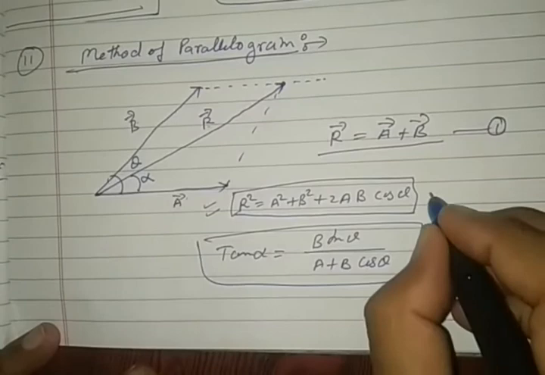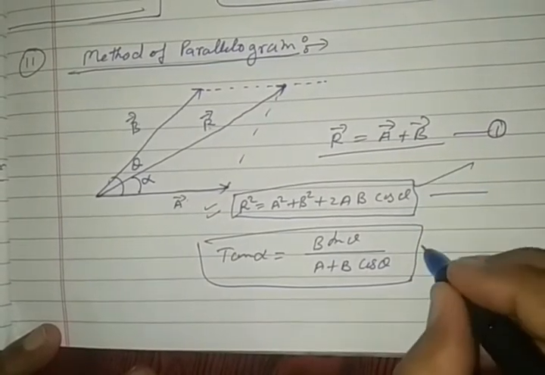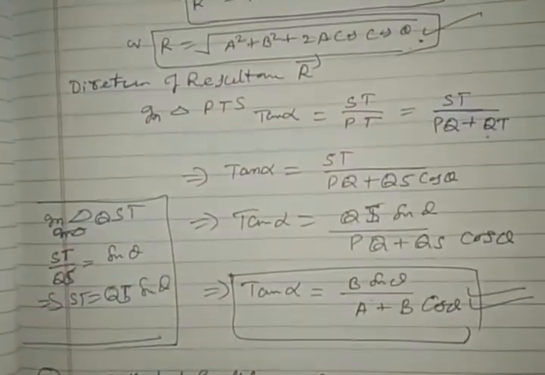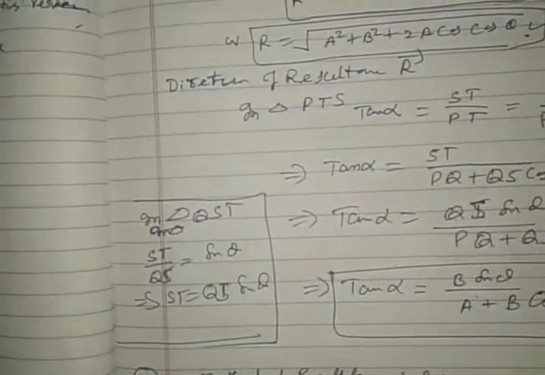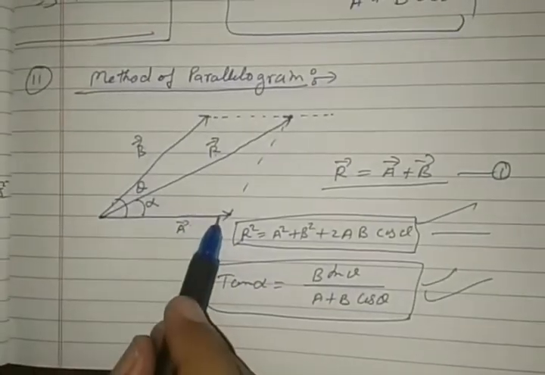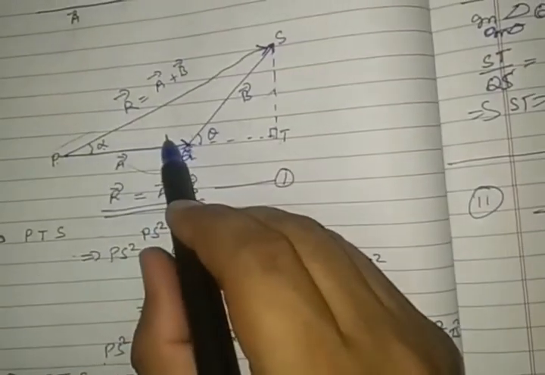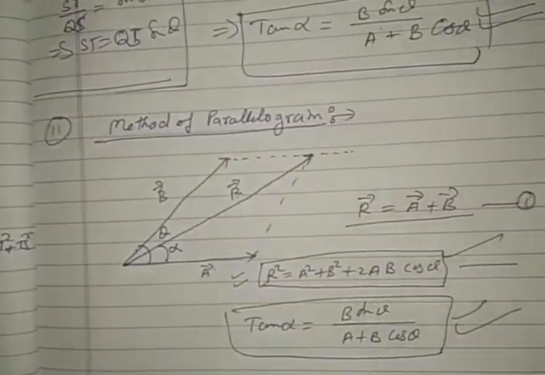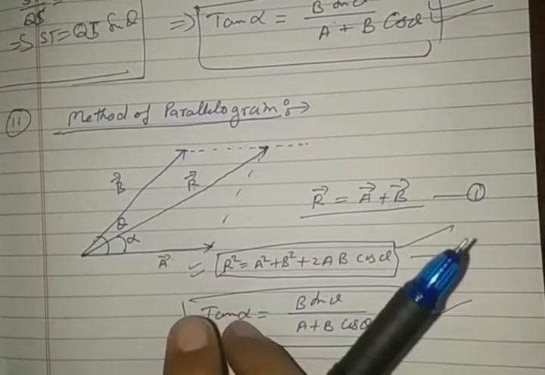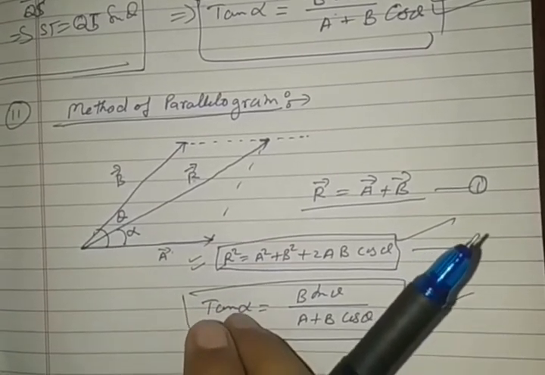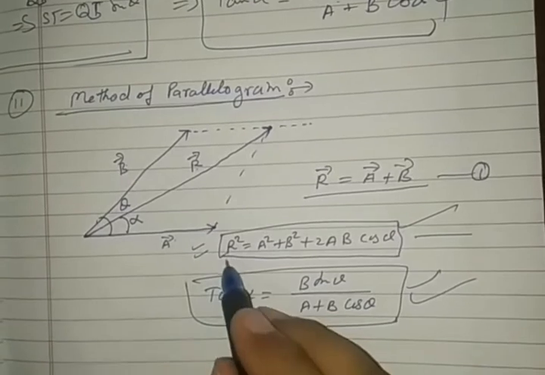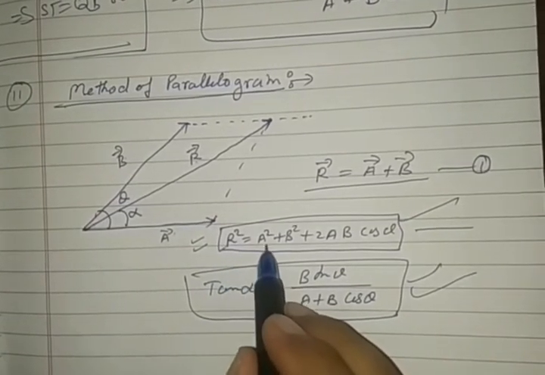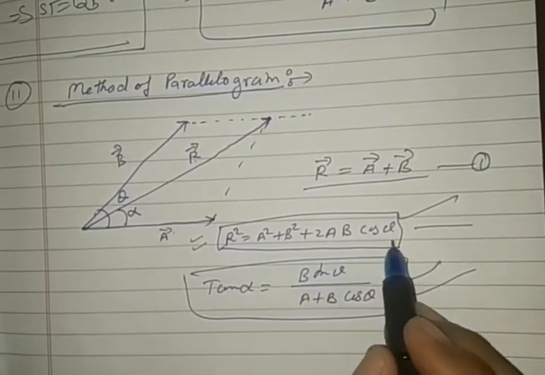See carefully, the similar formula can be utilized, and we obtained it by the triangle method, but the diagram is different. Here a parallelogram is formed and there a triangle is formed. We can select any one of the methods as desired, but the mathematical formulas are similar. See one more thing: mathematically, this resultant is under root of A square plus B square plus 2AB cos theta.